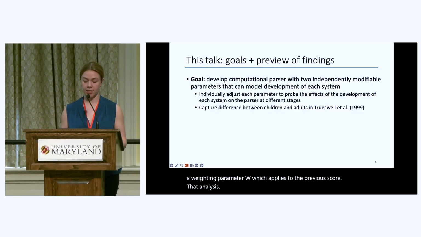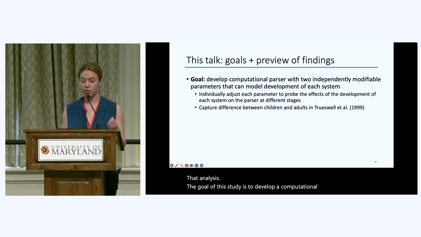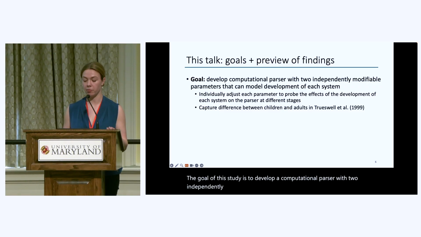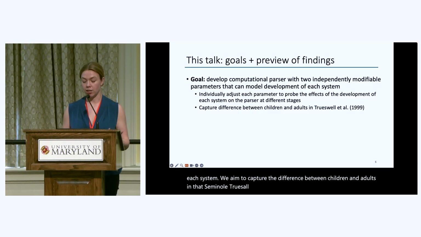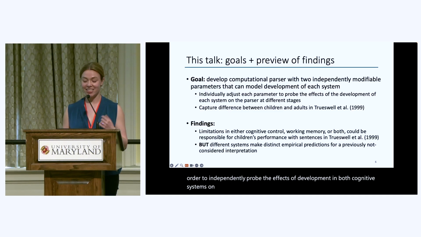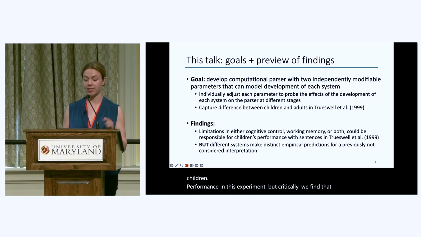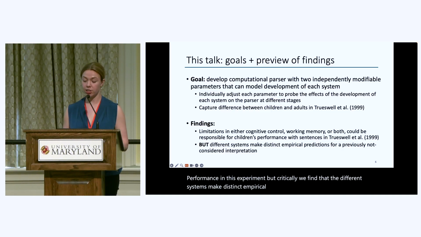The goal of this study is to develop a computational parser with 2 independently modifiable parameters, which can model development of each system. We aim to capture the difference between children and adults in that seminal Trueswell study by individually adjusting each parameter in order to independently probe the effects of development in both cognitive systems on parsing. And as a findings sneak peek, we find that limitations in either system, or a combination of both systems, could be responsible for children's performance in this experiment. But critically, we find that the different systems make distinct empirical predictions for an interpretation of the target sentence that was not considered in that experiment.